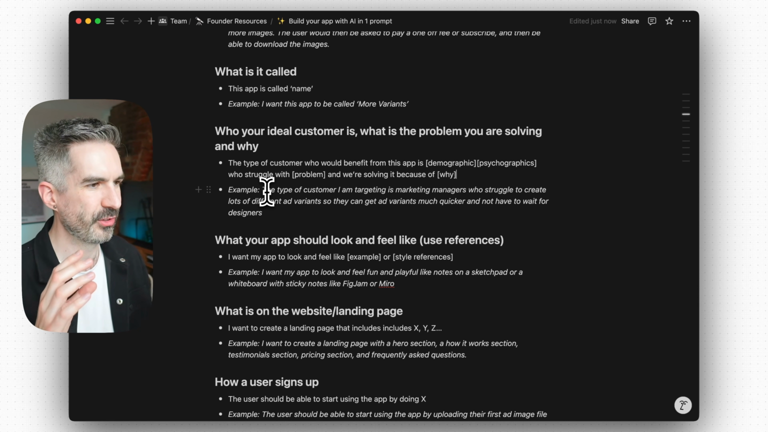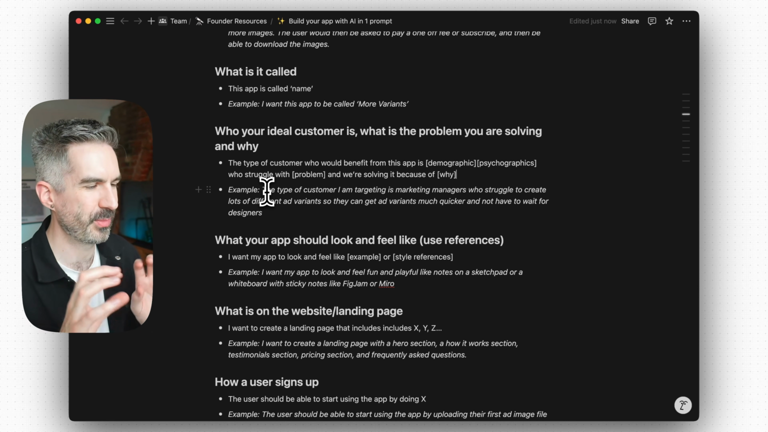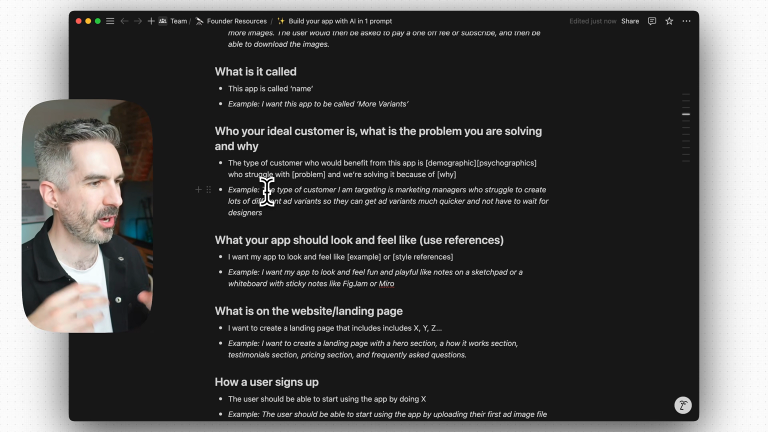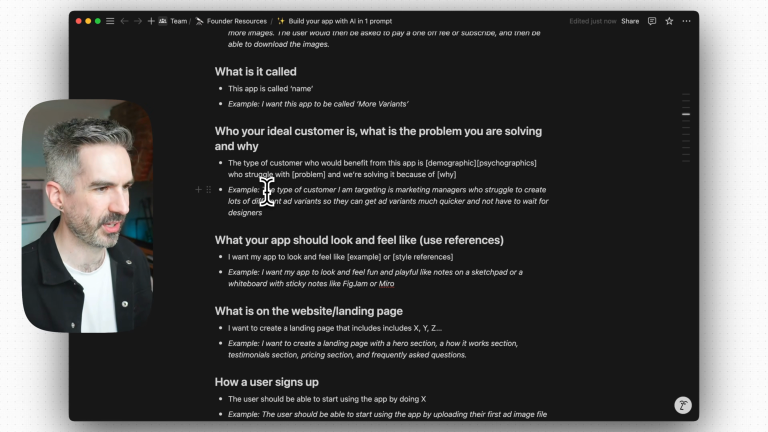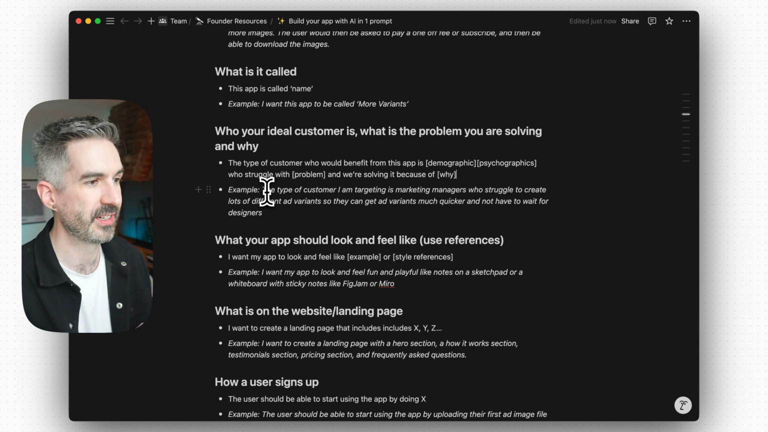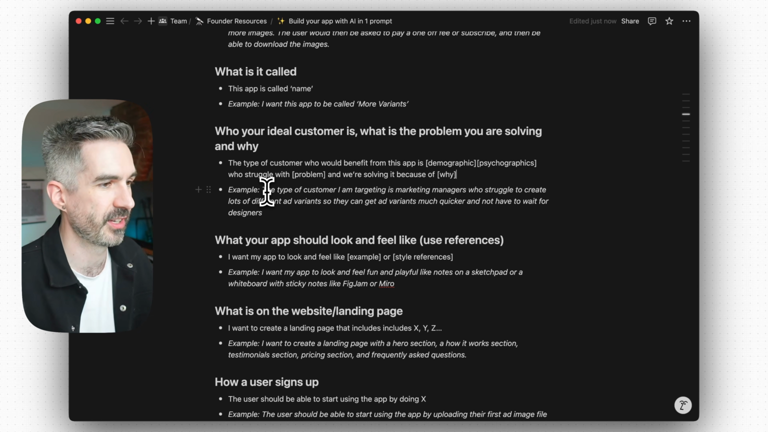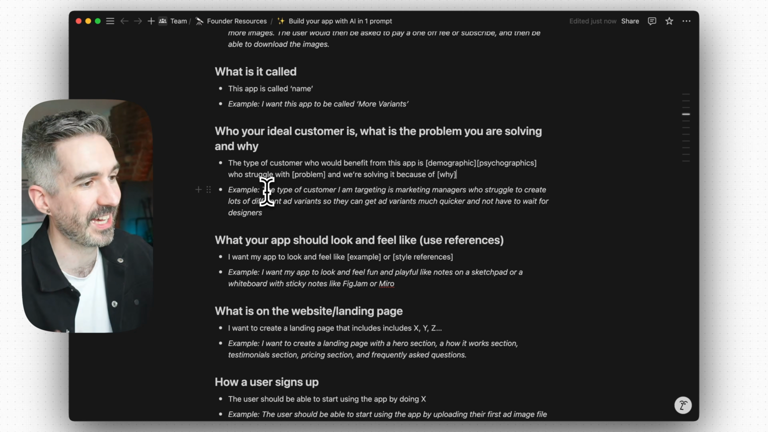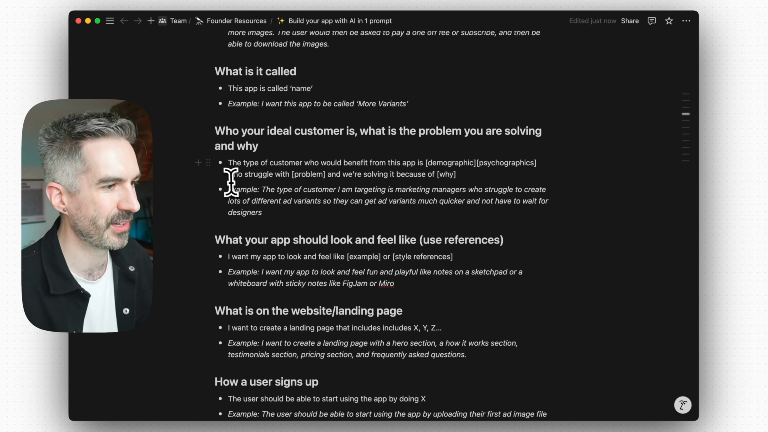So we want to help marketing managers, people working in marketing, to create lots of different ads so that they can get them much quicker and they don't have to wait for a designer. And the company also doesn't have to pay for a designer then as well. No, sorry, designers. I am a designer, so I'm putting myself out of a job here.